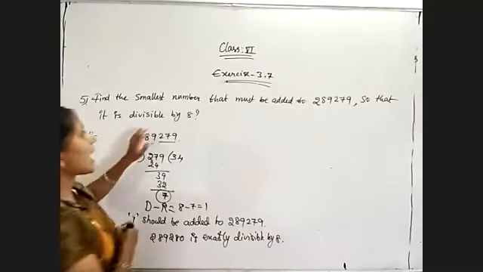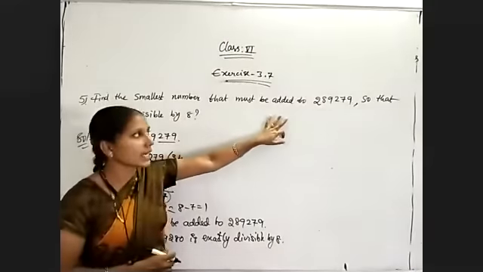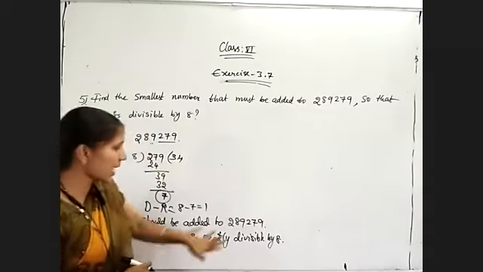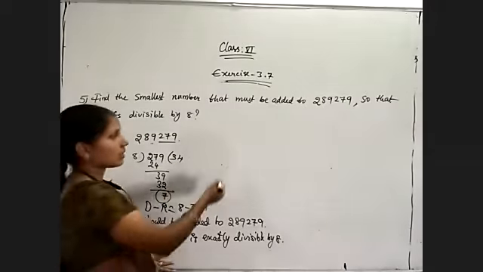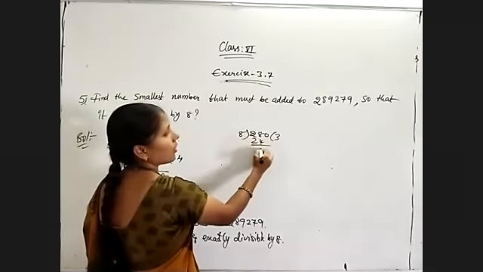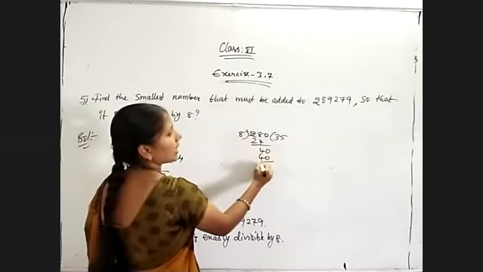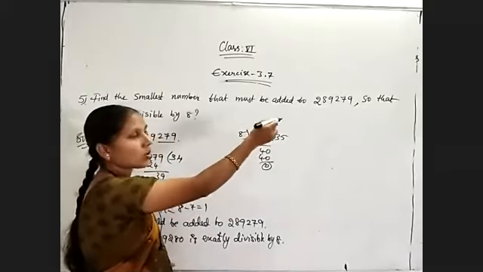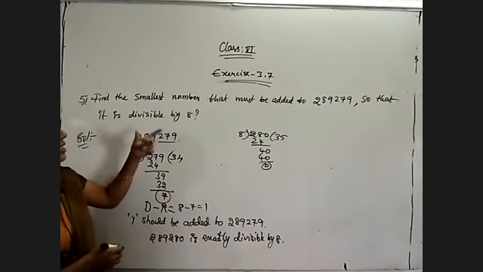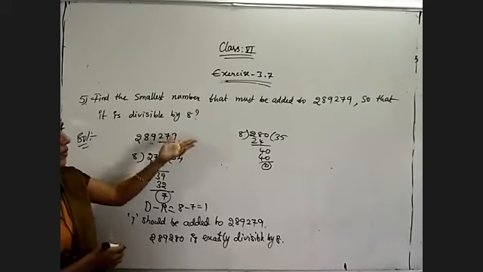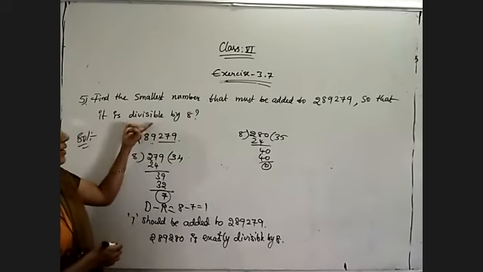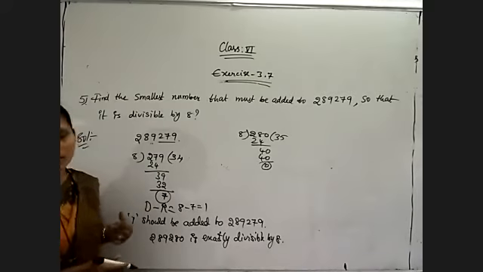That means by adding 1, this number will become 2,89,280. That 280 is exactly divisible by 8. We just check whether it is divisible by 8 or not. 8 3s are 24, 8 5s are 40. So 280 is exactly divisible by 8. That means only 1 we need to add. For the smallest number, we check digits 1 to 9. The smallest digit is 1 only. So by adding 1, the given number is exactly divisible by 8. That's all.